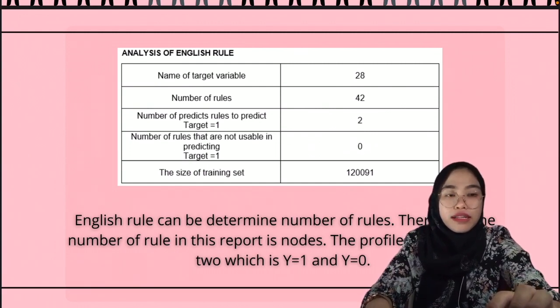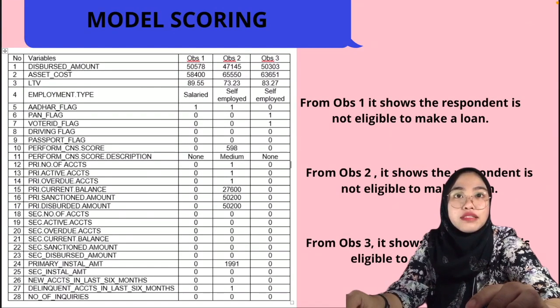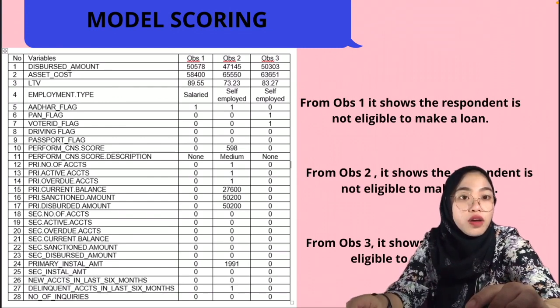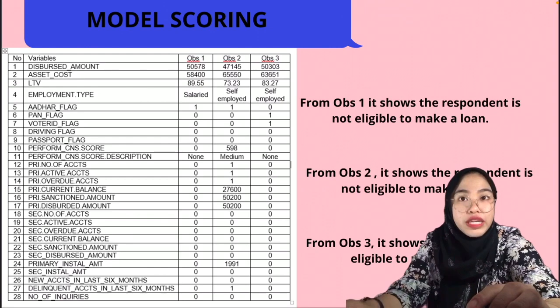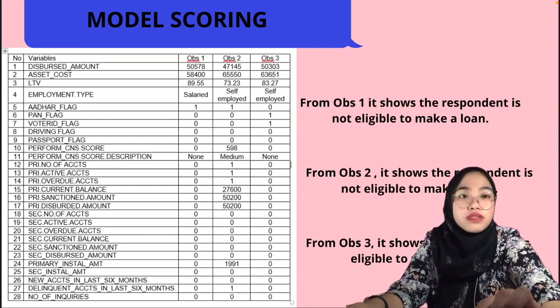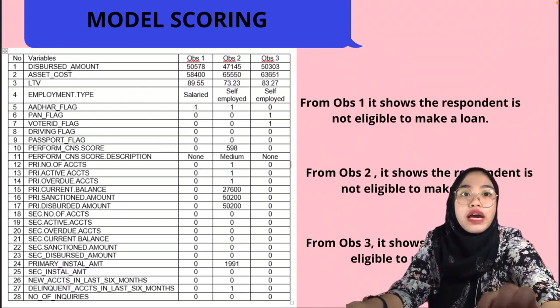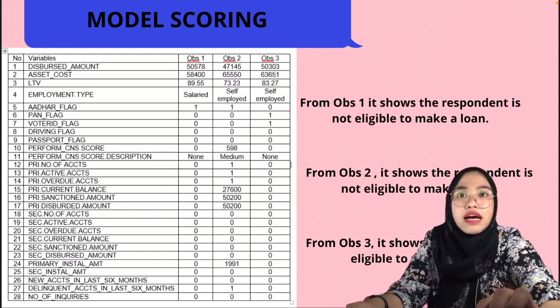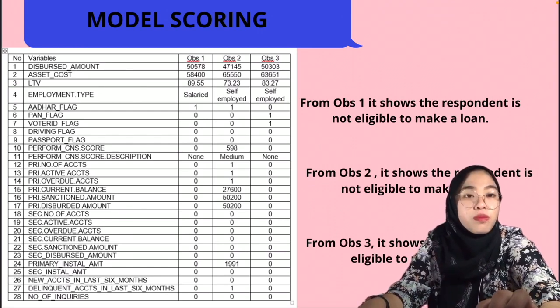and the profile equal to 1. From the model scoring of the decision tree, we have chosen three data, which is observation 1, observation 2, and observation 3. This is the 28 variables that have been shown, with the details. As you can see from observation 1, node 54 has been chosen, which has the predicted loan default equal to 0.71. From the above note, it shows that the respondent is not eligible to make a loan.